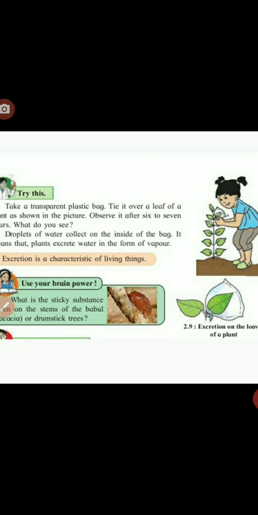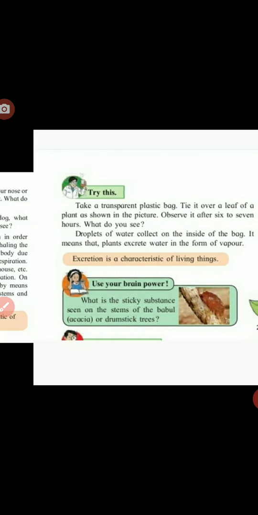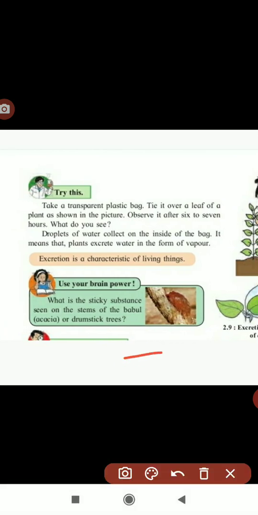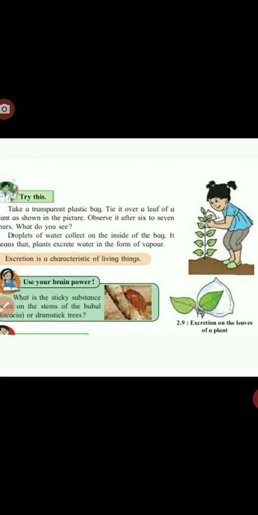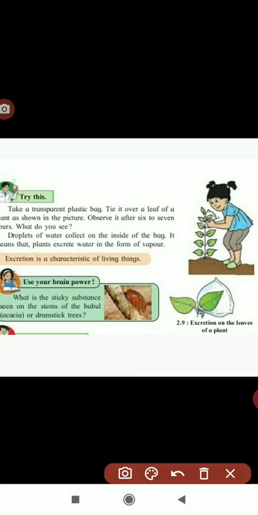For the excretion of plants, you have to take a transparent plastic bag and tie it over a leaf of a plant as shown in the picture.